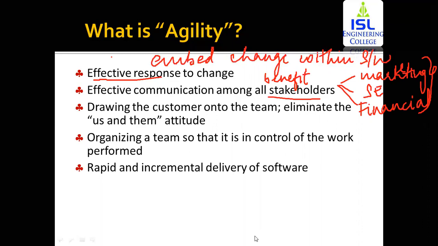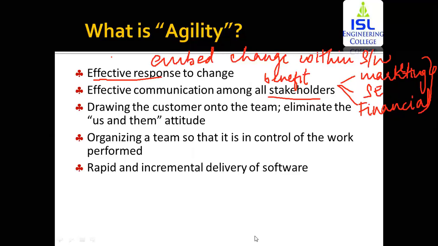Now, suppose addition of one functionality to a software is going to affect the marketing department. So this marketing department is going to communicate with the financial department. That is, if suppose the cost is less, the funds that are given to develop the software are less. So in here, they're going to communicate so that everyone's criteria is being met.